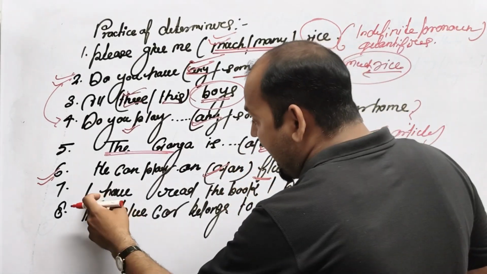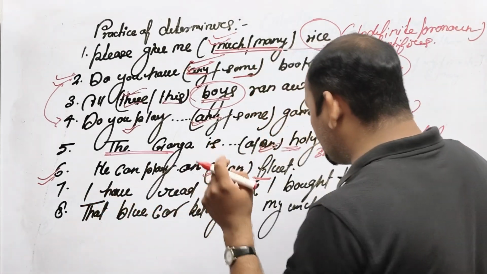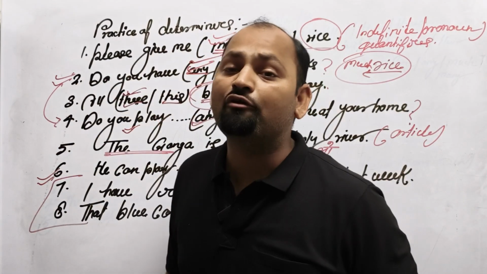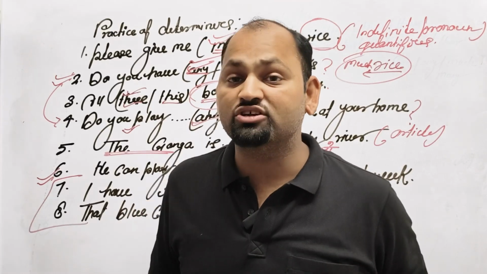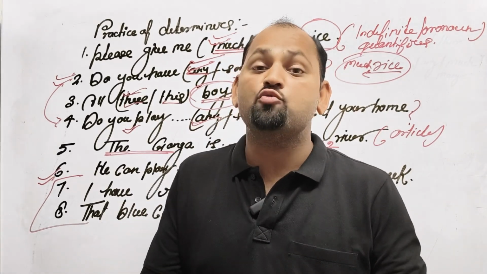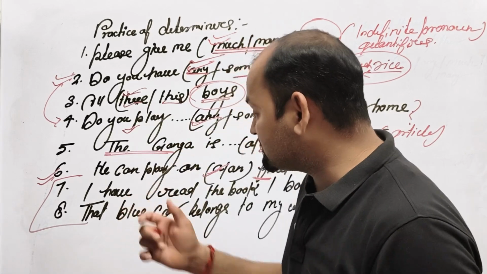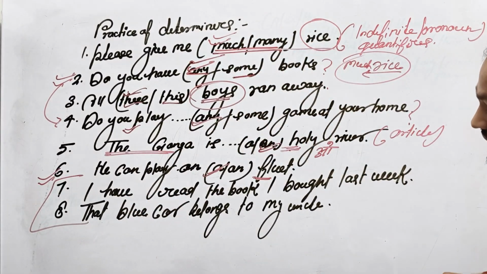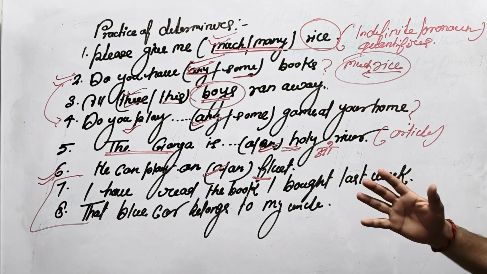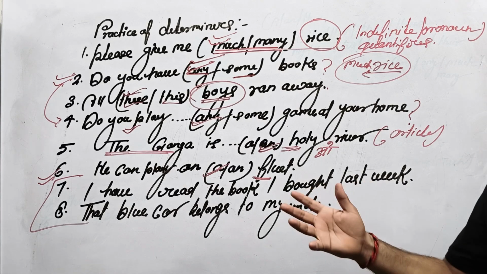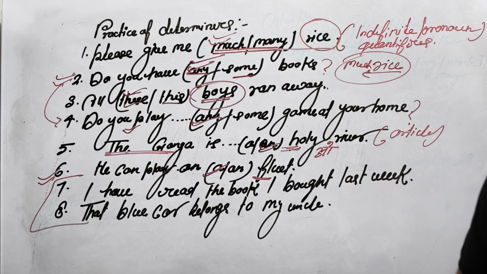Article based: I have read the book. Okay. In examples number 7 and 8, you have to recognize what kind of determiners I use here and where the proper determiner is. Dear, I will give you the space. First of all, you recognize, then after that I will discuss it. Just read about it and try to give me the answer in the comment box. Where is the perfect determiner according to the kinds?